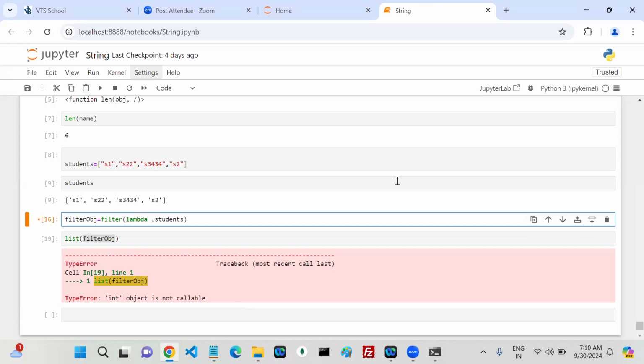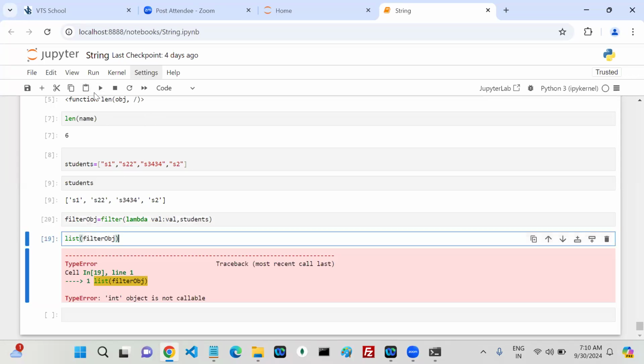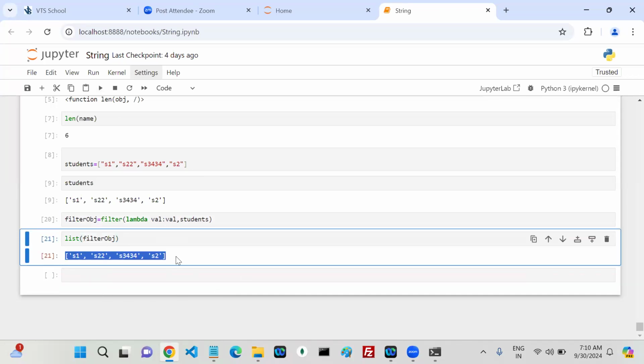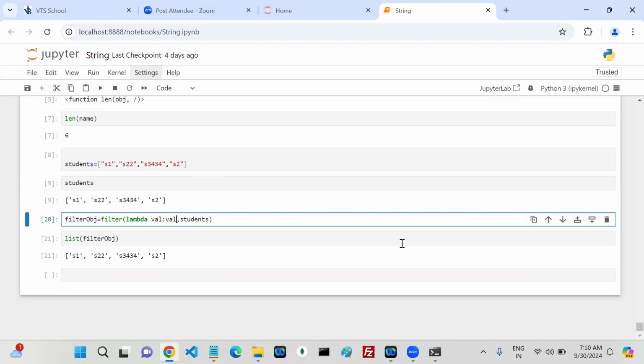Yes or no? This lambda function for every iteration is going to be called by passing the values, first value, second value, third value, like this or not. Now it is a function. Now the first parameter is a function. Now it gives me the list, the entire values we are getting. But tell me, do you want all the values, or do you want values based on some condition? So can anyone tell me, the VAL is which type?